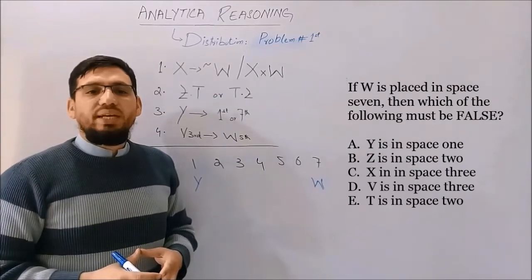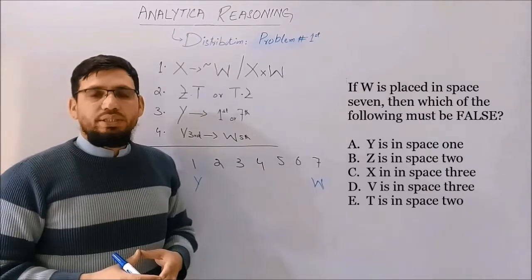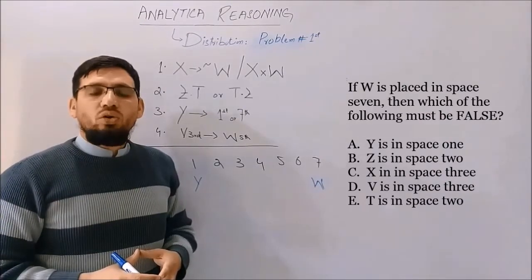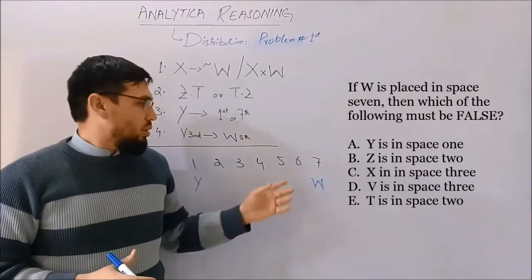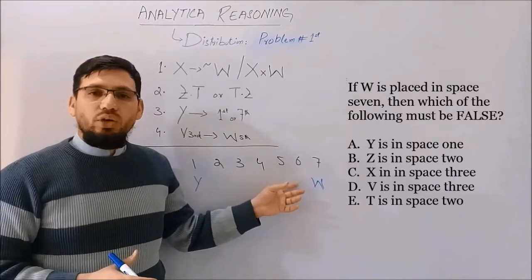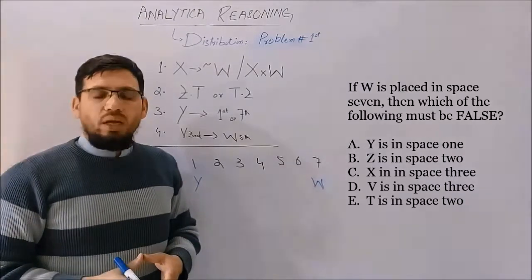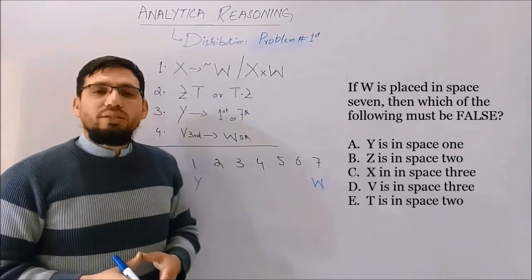Third option, we have that X is on third position. Yes, there is a probability that X could be on third, as X should not be adjacent to W. So X could not be on sixth position over here adjacent to W, but it could be on fifth, fourth, third and second. After that, in option D, it is mentioned that W is on third position.